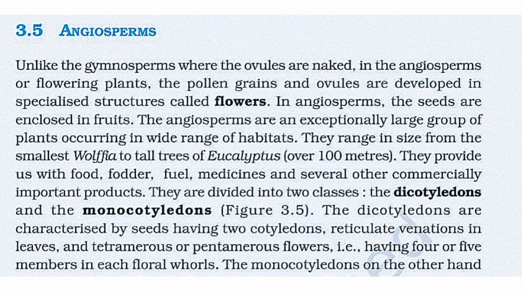Next is angiosperm. Unlike the gymnosperms, where the ovules are naked, in angiosperms or the flowering plants, the pollen grains and the ovules are developed in a specialized structure called flowers.